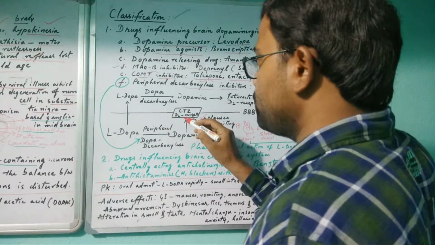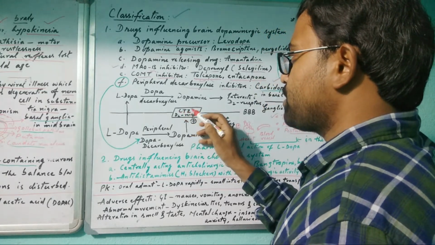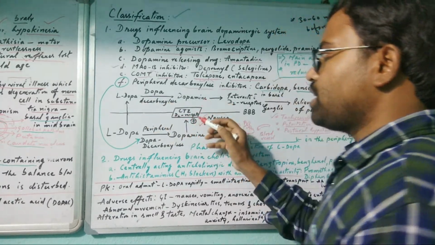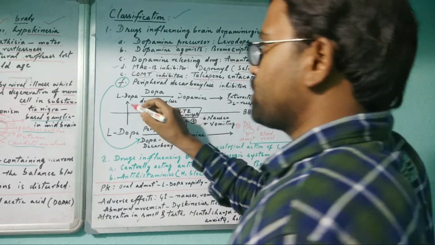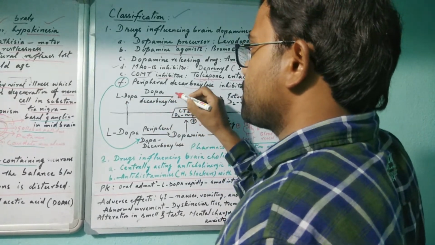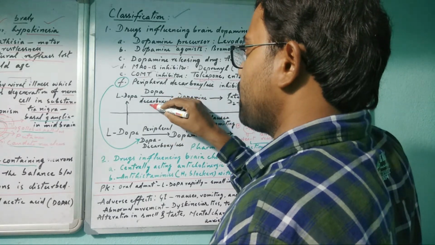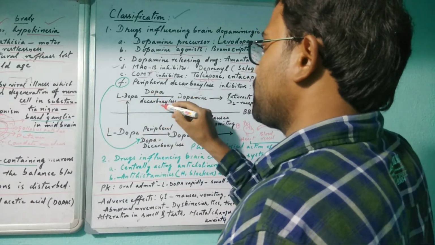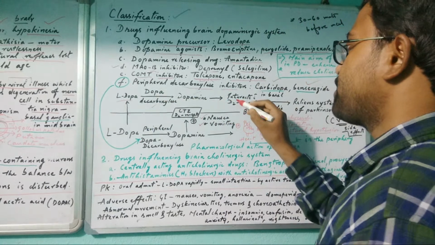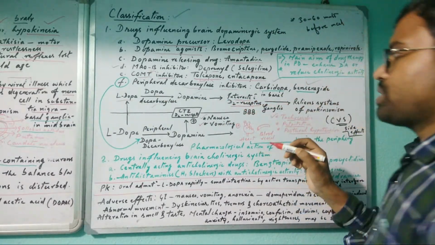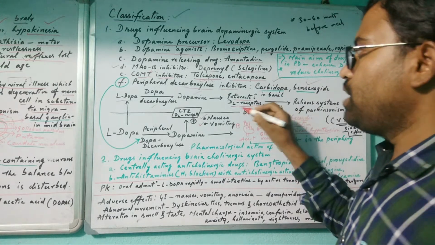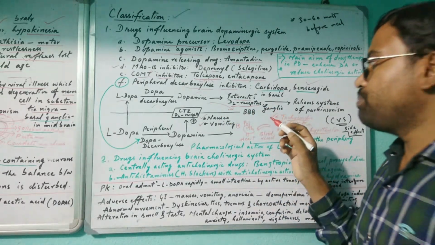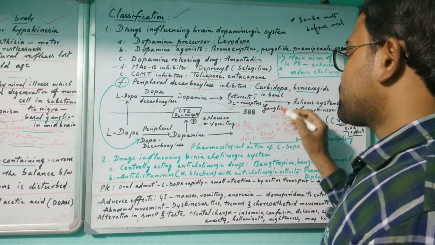If it goes to the chemical trigger zone, CTZ, in the brain, it triggers the D2 receptor, the dopamine receptor. Here you can see L-dopa going. This is the mechanism: by the help of the dopa decarboxylase enzyme, L-dopa is converted to dopamine, which interacts with the D2 receptor in the brain. Dopamine can cross the BBB, the blood-brain barrier, to the brain, and then it reaches the basal ganglia.